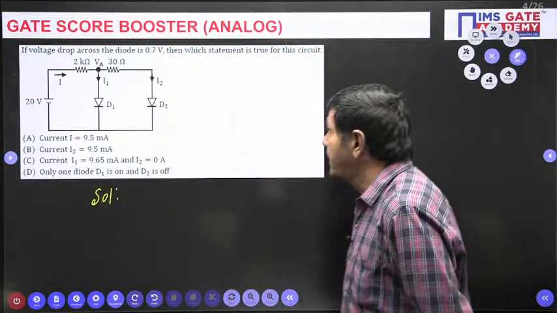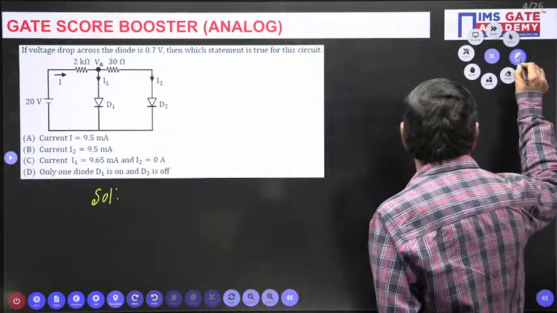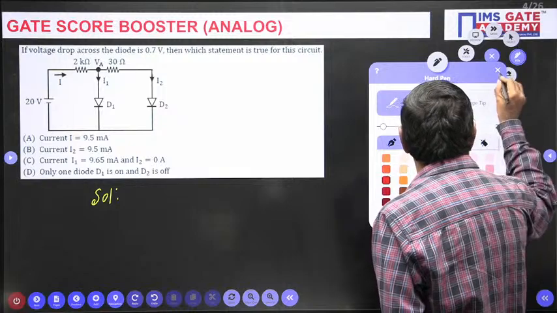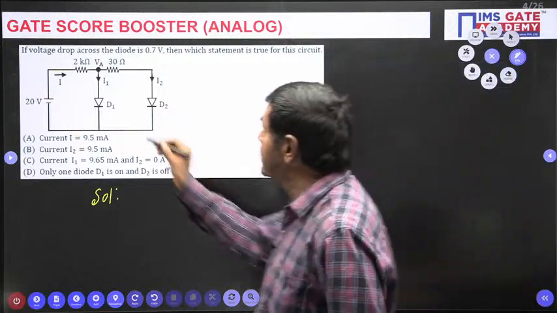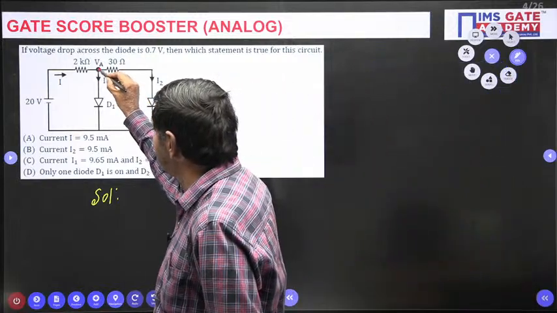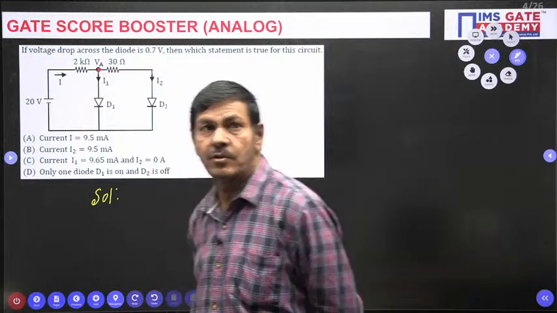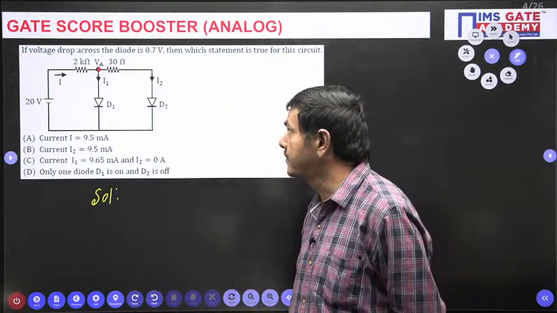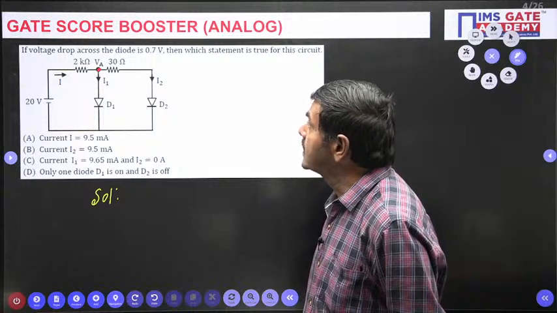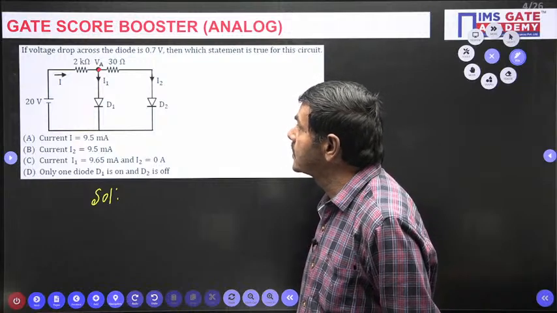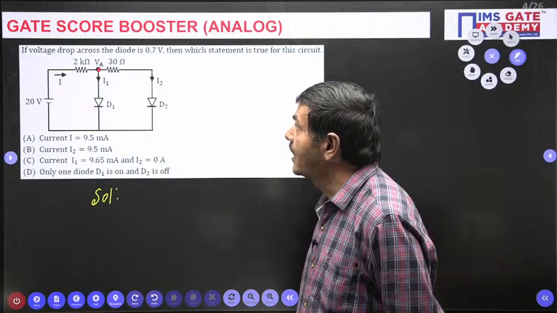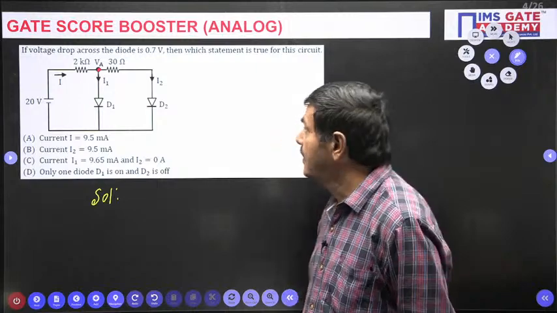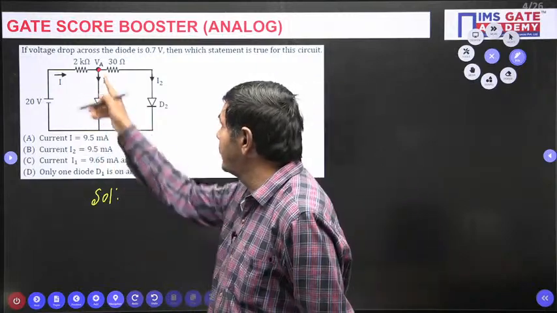Here I made an assumption that those two diodes are on. I said that already. In this case, this node voltage I have selected as VA. The voltage across this diode D1 is nothing but VA only.